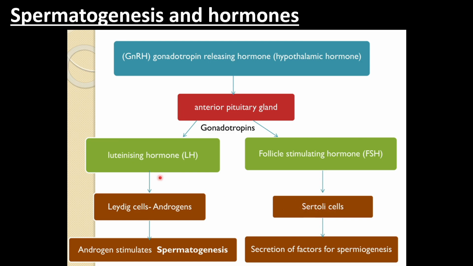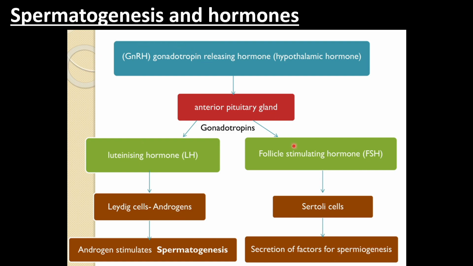And further, the Leydig cells are stimulated, and the process of spermatogenesis takes place. Whereas the Sertoli cells secrete factors for spermiogenesis. Spermiogenesis means the non-motile sperms become motile.